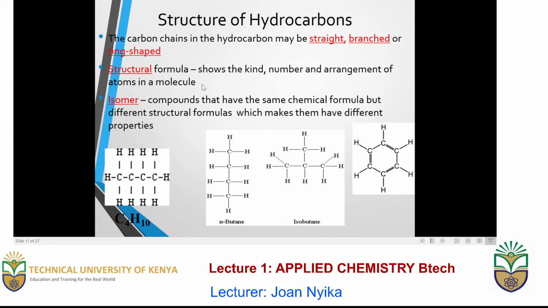But even among the hydrocarbons, apart from their structural formula that consists of either single, double, or triple bonds, we have compounds that exist as isomers. Isomers are compounds that have the same chemical formula. However, their structural arrangement is different, which makes them have different properties. A case is isobutane and n-butane. In the case of n-butane, we only have single bonds, but in the case of isobutane, we have some double bonds, and this makes them have different physical and chemical properties.